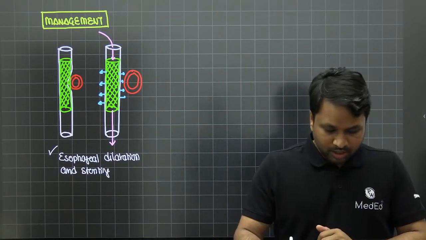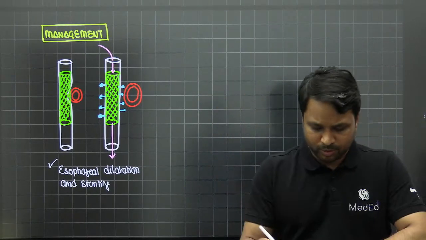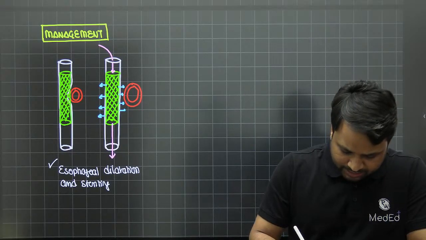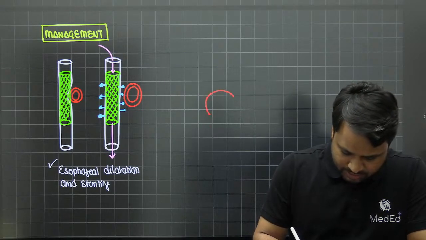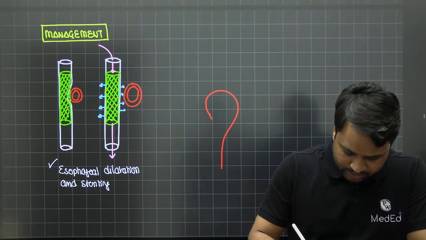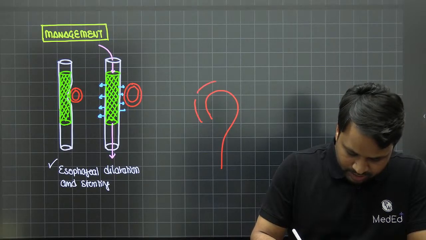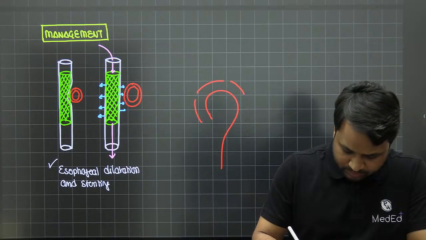Okay. Now, as I told you, this is not a popular option. What is the popular option? I am saying that there is an aberrant blood vessel. So this is the aorta that is there, and this is the aberrant takeoff that is going to happen.